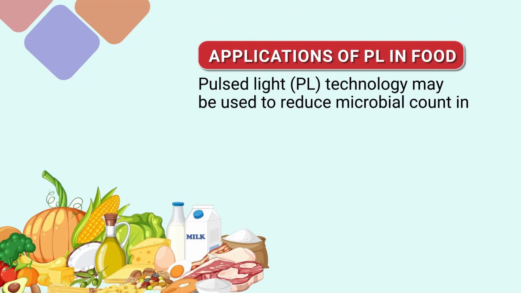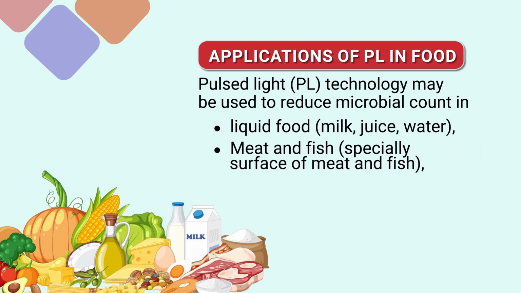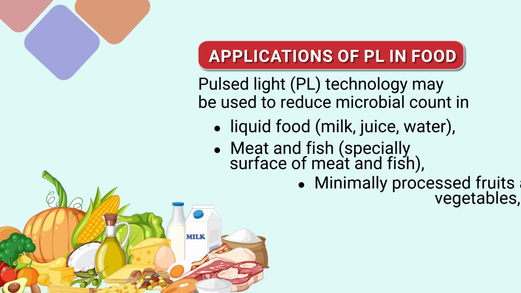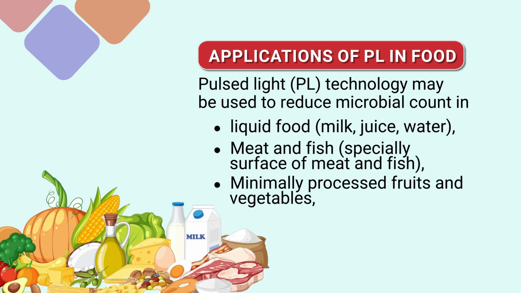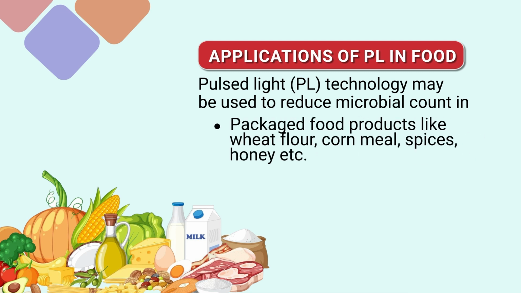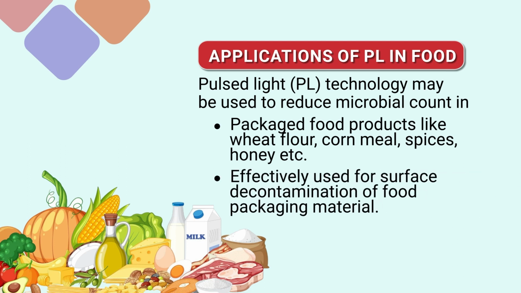In terms of application, pulsed light can be applied to liquid foods like milk, juice, water, and also meat and fish, where only surface inactivation can be targeted. Minimally processed fruits and vegetables could also be an area of application. Packaged food products like wheat flour and corn meal are other examples. It can also be used for surface contamination of packaging material.